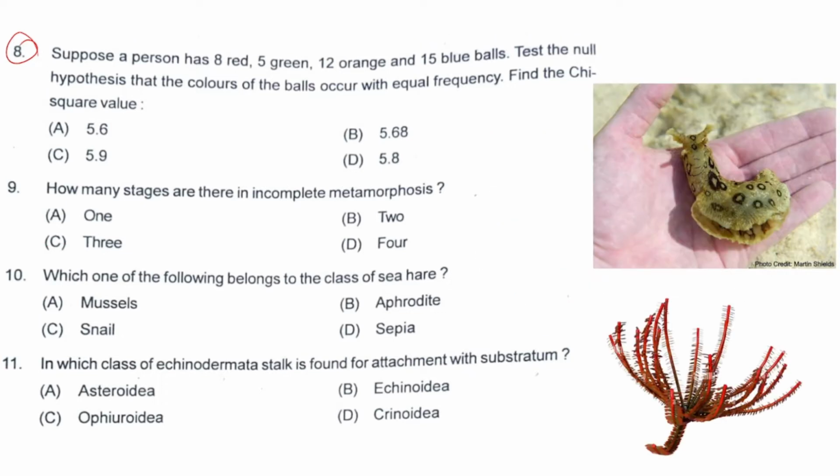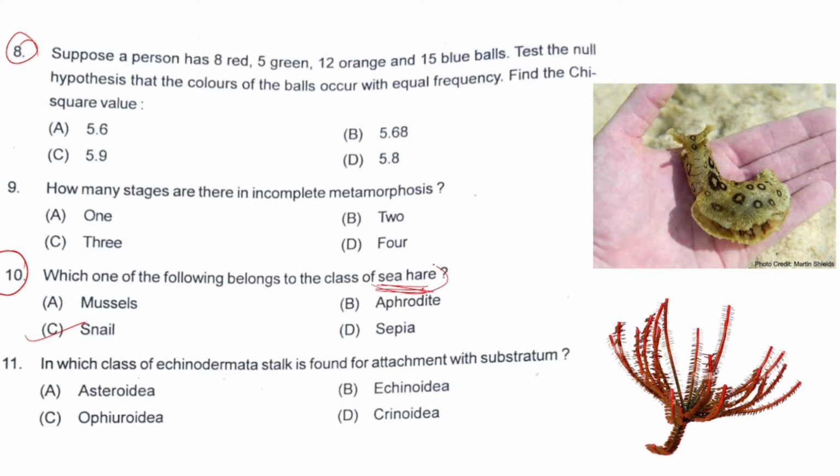Next, moving on to question number 10. Which of the following belongs to the class of sea hare? Okay, let's see the options. Mussels, then option B is Aphrodite, option C is snail, option D is sepia. The right answer for this will be snail. Snail belongs to the class of sea hare.